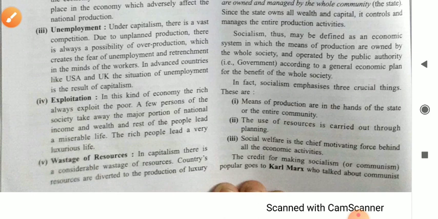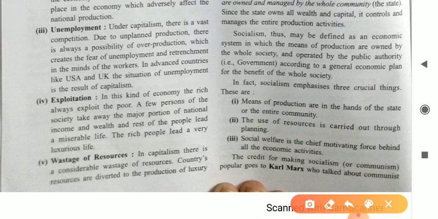Socialism thus may be defined as an economic system in which the means of production are owned by the whole society or operated by public authorities like the government, central or state, according to a general economic plan for the benefit of the whole society.